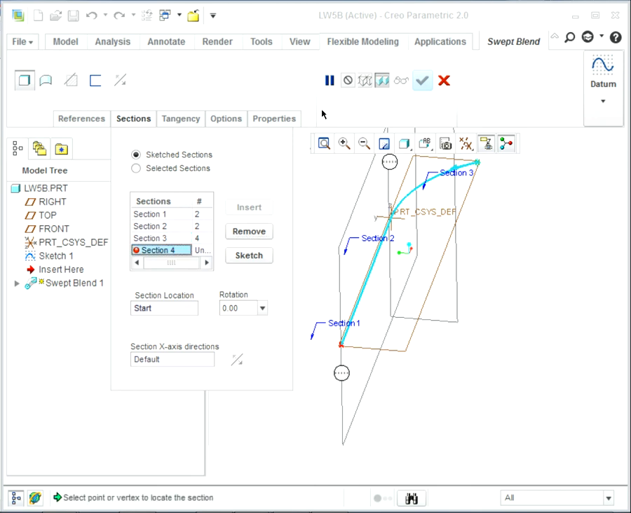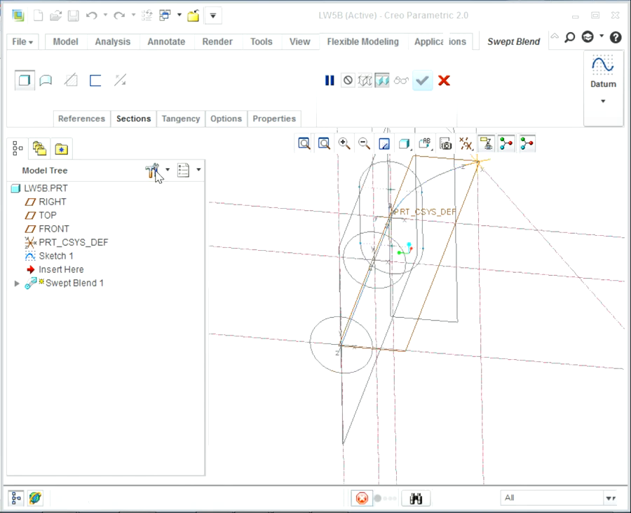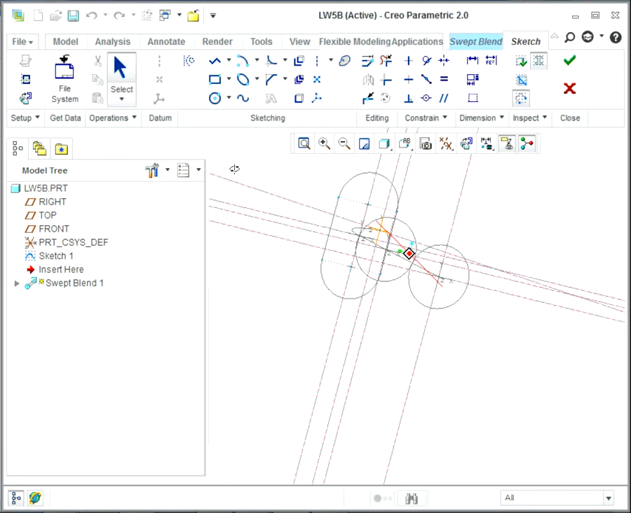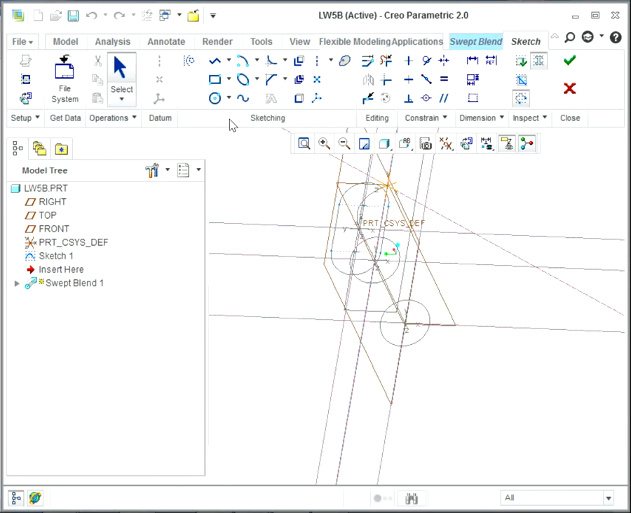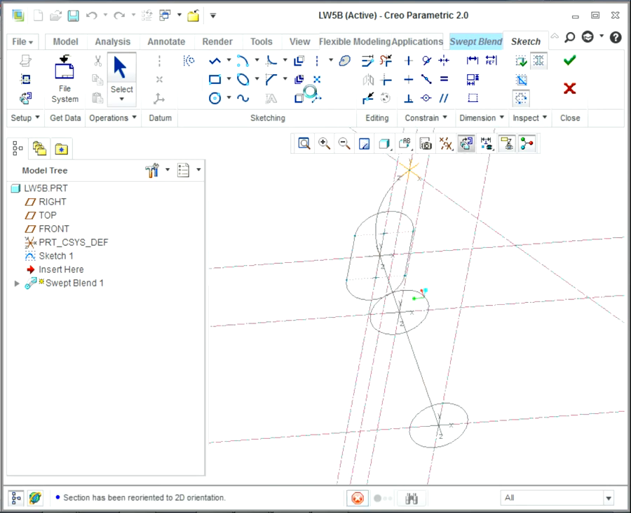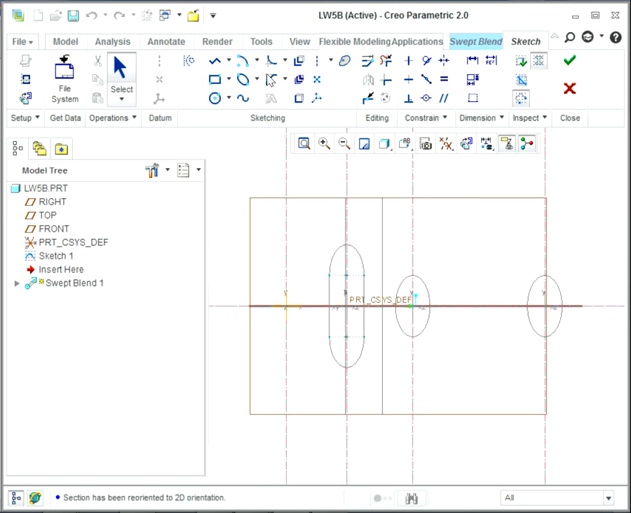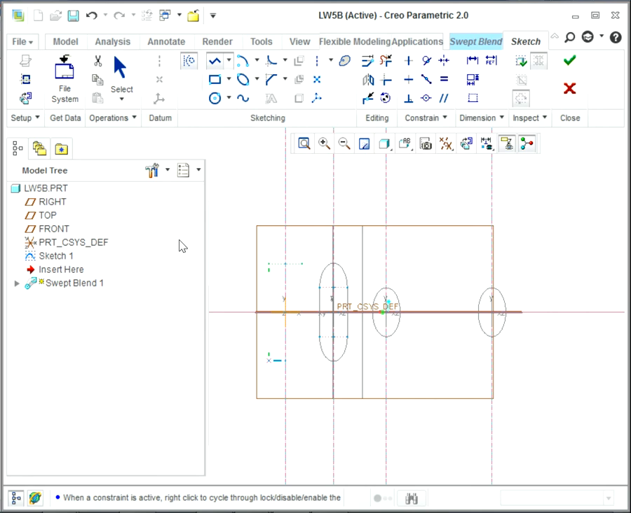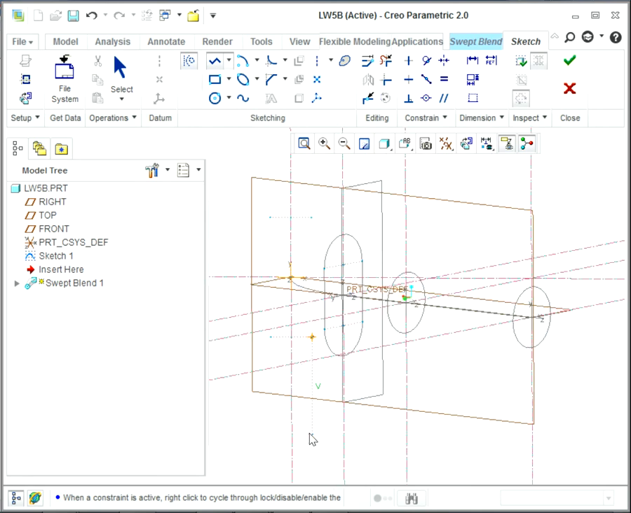I'm gonna insert the fourth one, which automatically goes at the end, and click on a sketch. Okay. Once you come in here, I'm gonna have my line in here and another line in here.